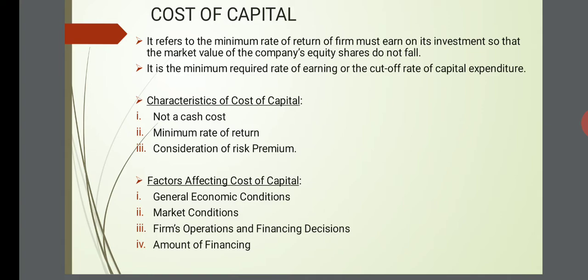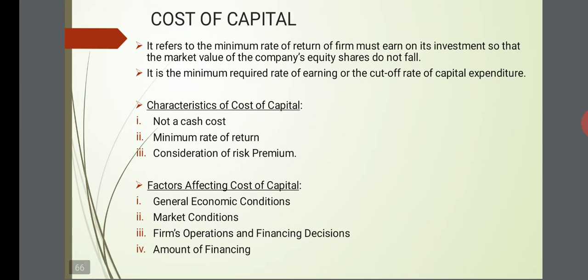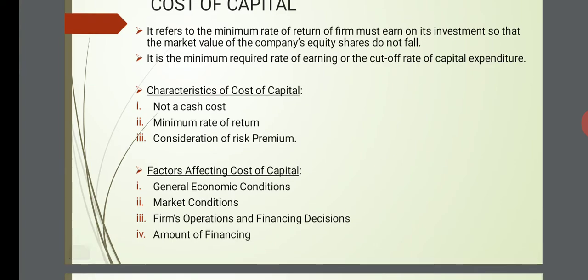It is the minimum required rate of earning or cutoff rate of capital expenditure. It means, for example, you have taken a loan at 9% interest rate, then you will have to earn at least 9% to pay back that 9%, and that is the minimum required rate of earning. Now, what are the characteristics of cost of capital?